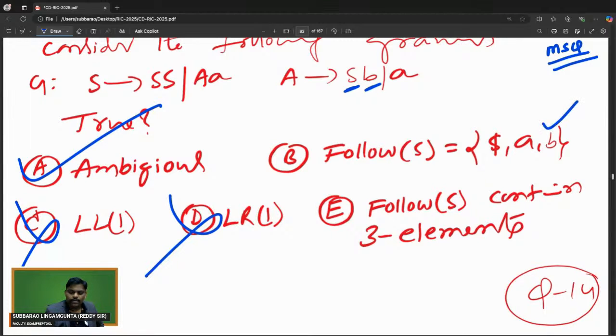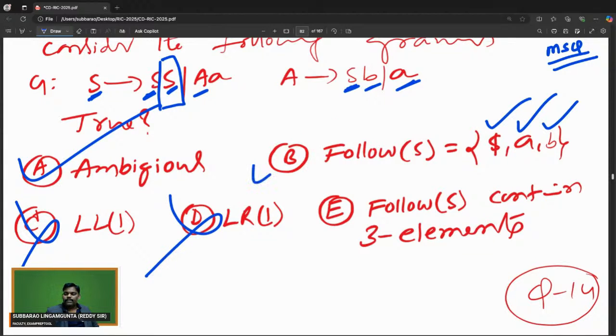Okay. Next one, follow of S. Because S is the start symbol, dollar. Follow of S, no use. Follow of A is first of S. First of S is equal to first of A, so first of A is equal to first of S, no use. A also. So follow of S contains A also, B also, dollar also.